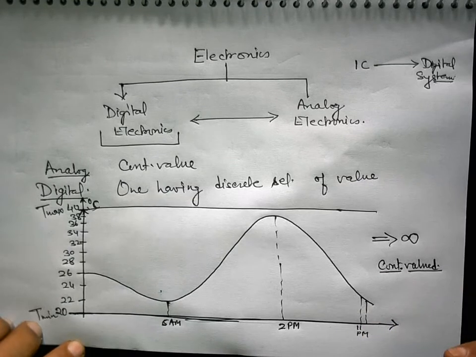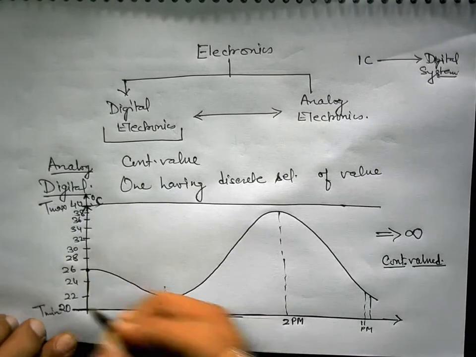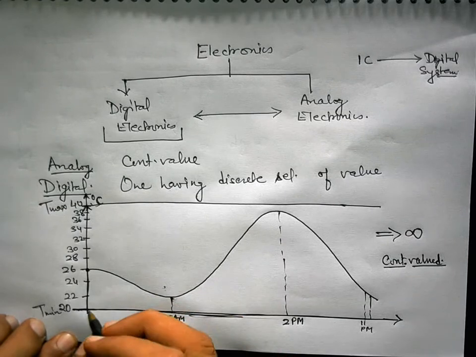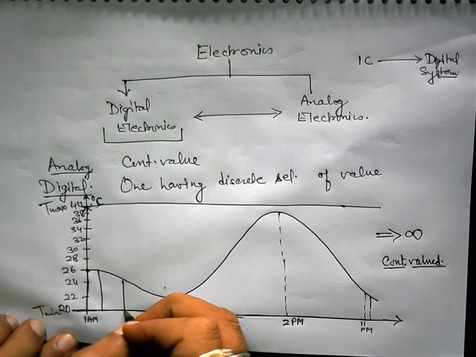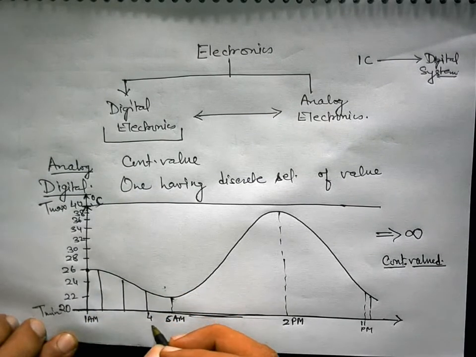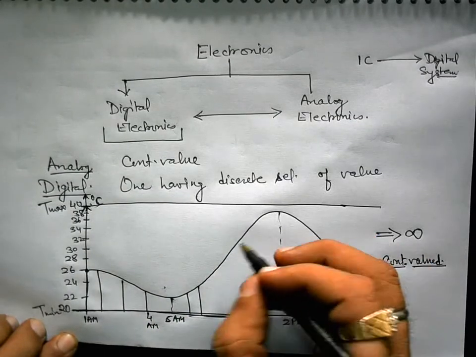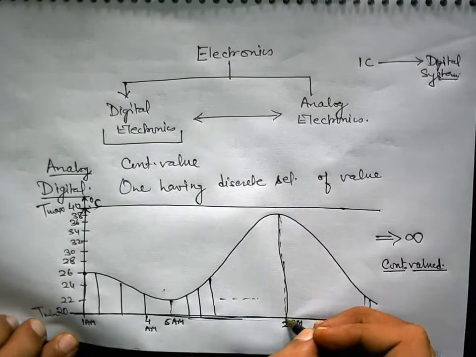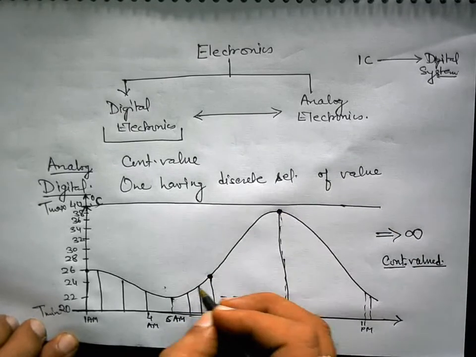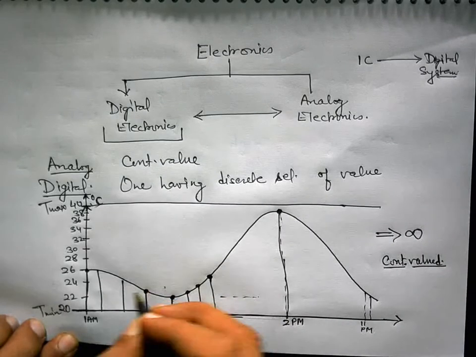But if I simply take observation of this temperature at every hour, simply suppose we take observation at 1 a.m. at night, then 2, then 3, then 4, and then 5 a.m., then 6, 7, and this way we are taking a sample at every hour, meaning we are recording the value of temperature at this particular moment.